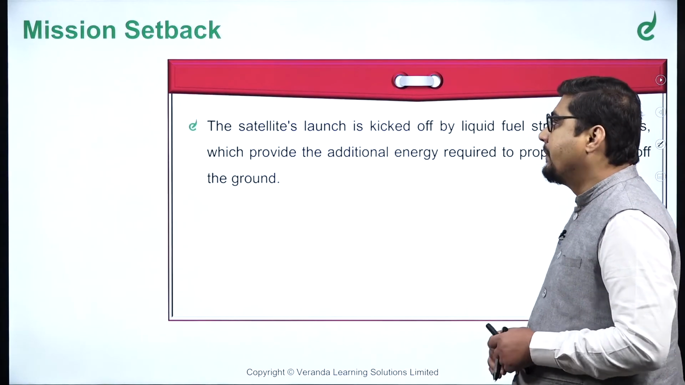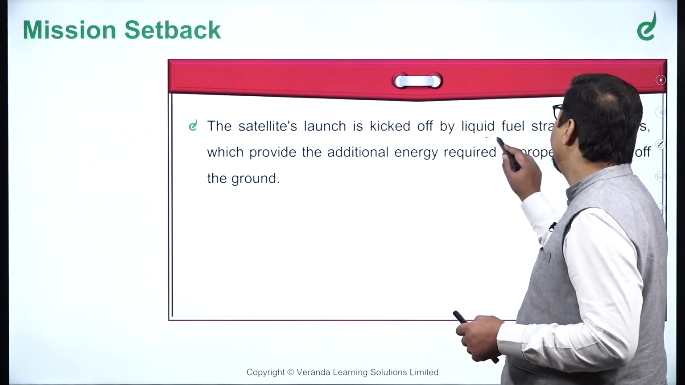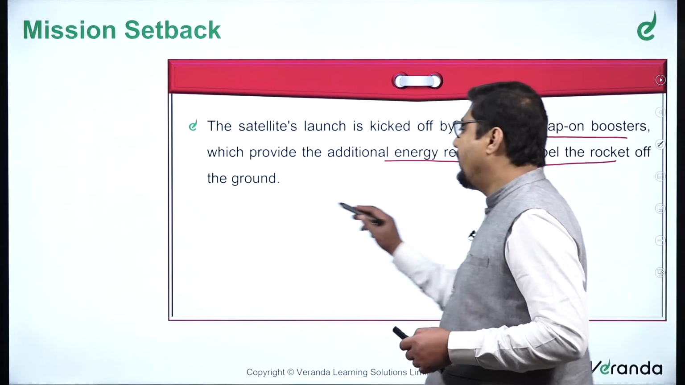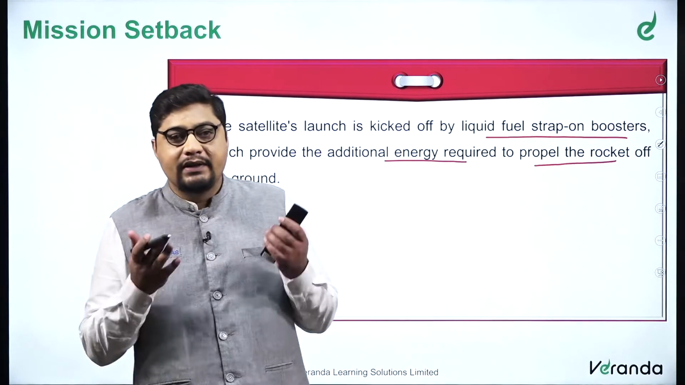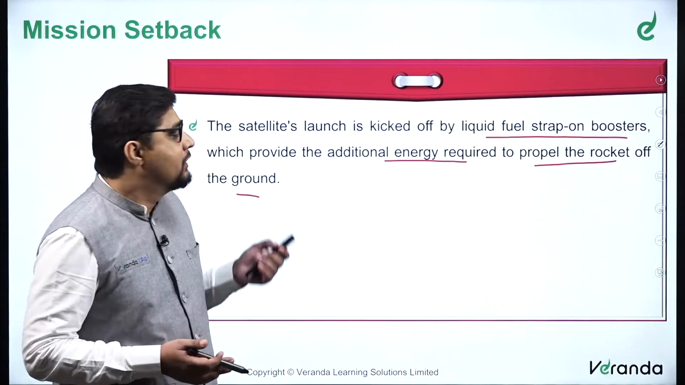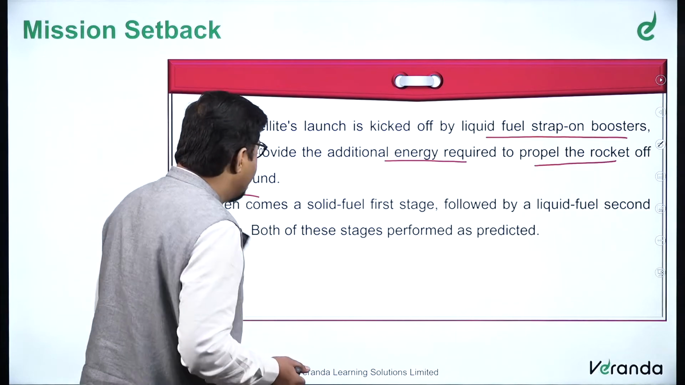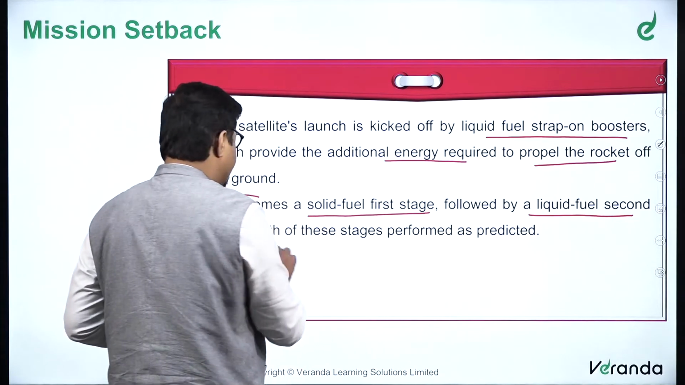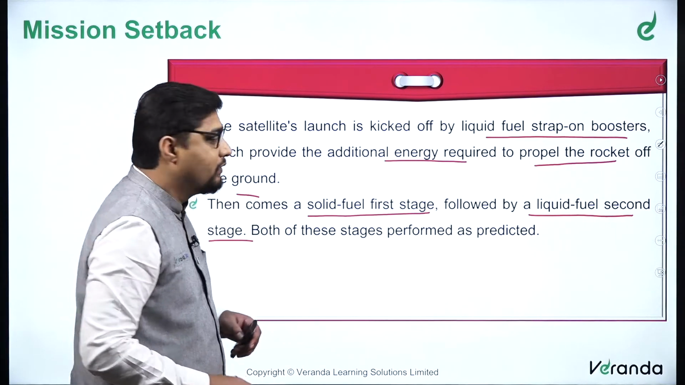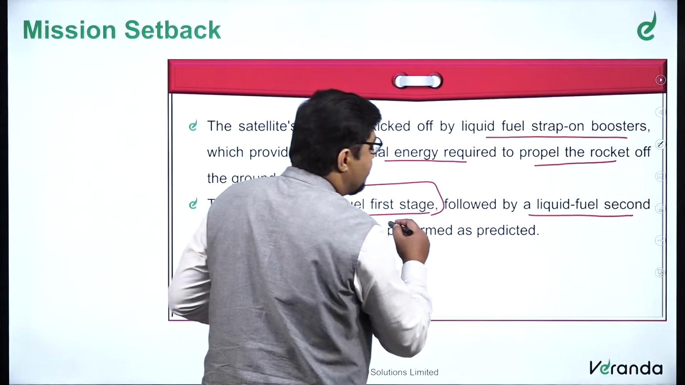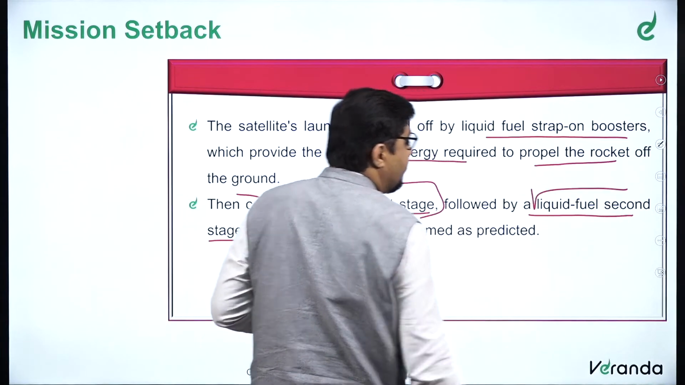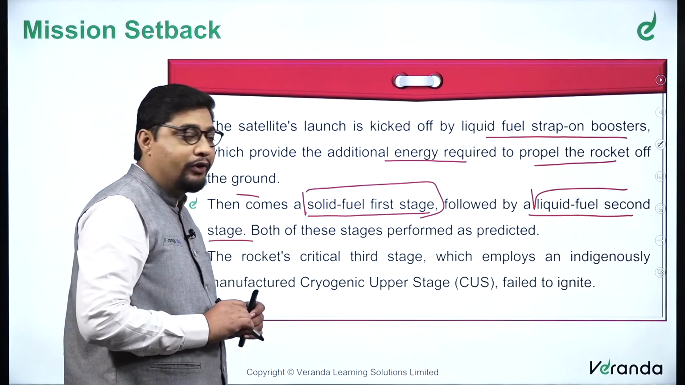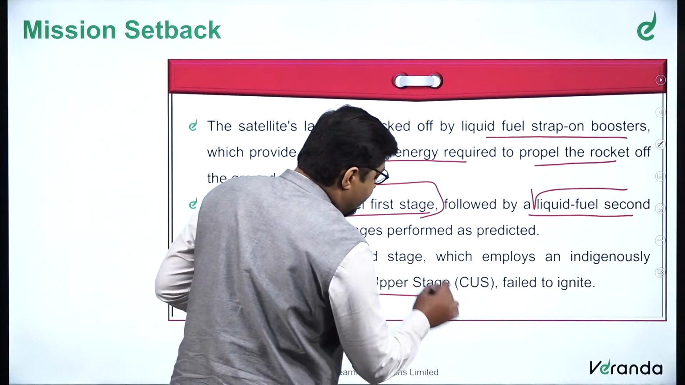So, the mission setback. The satellite launch is kicked off by liquid fuel strap-on boosters, which provide the additional energy required to propel the rocket off the ground. So in the first stage, when the rocket is taking off, liquid propulsion was used. That worked. Then comes a solid fuel first stage, followed by a liquid fuel second stage. Both of these stages performed well. But the third stage, which is the very important one, where we require the cryogenic engines,